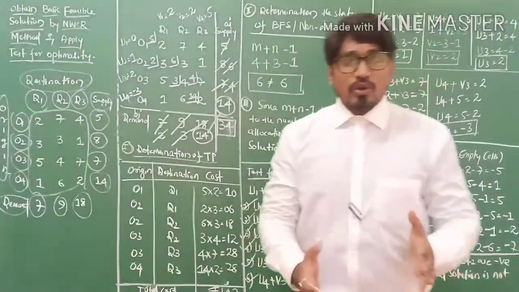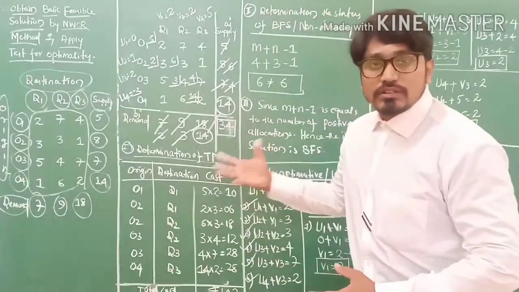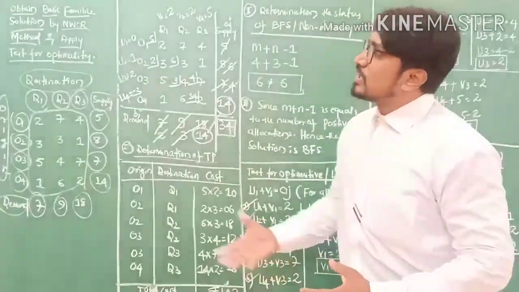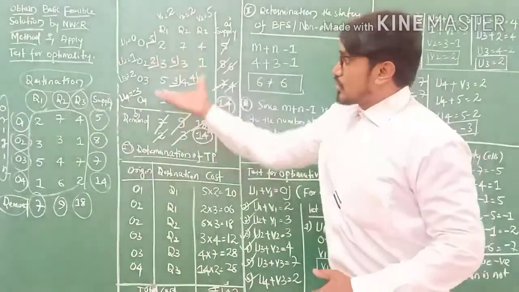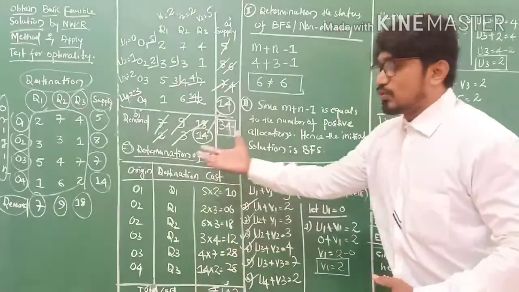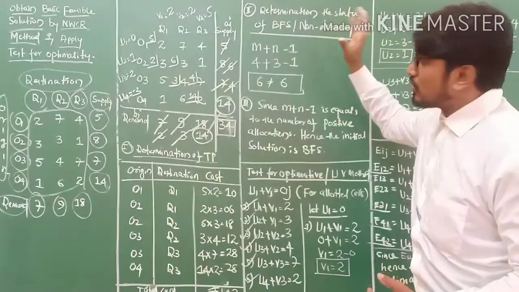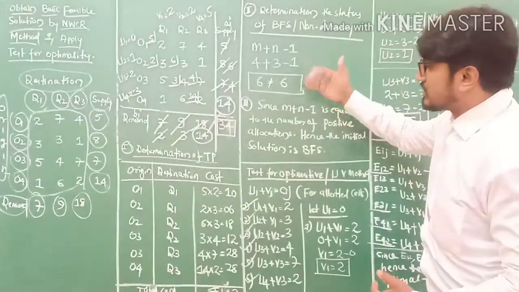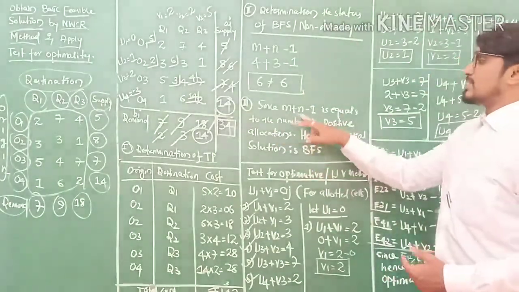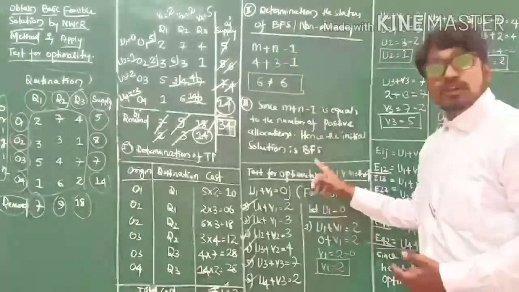So this is the way to solve northwest corner rule and apply modification technique to any transportation problem. So first we'll solve by the northwest corner rule method, then we'll find out the total cost. Once you find the total cost, you find out the status of BFS, whether it is BFS or not. If it is BFS, you proceed. Since m plus n minus 1 equals the number of positive locations, hence the initial solution is BFS.